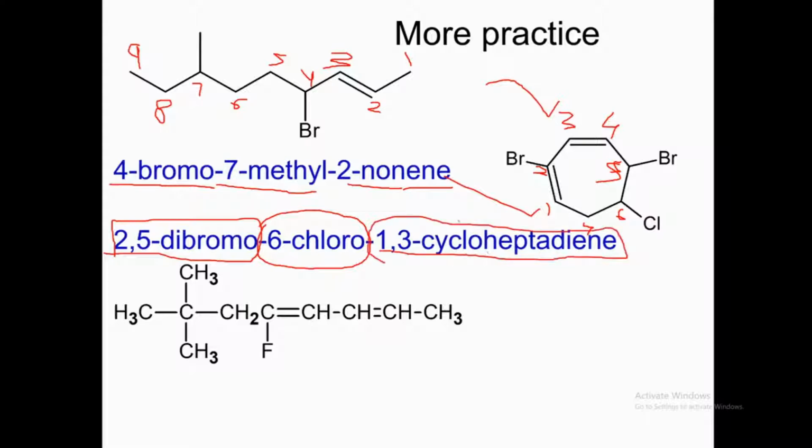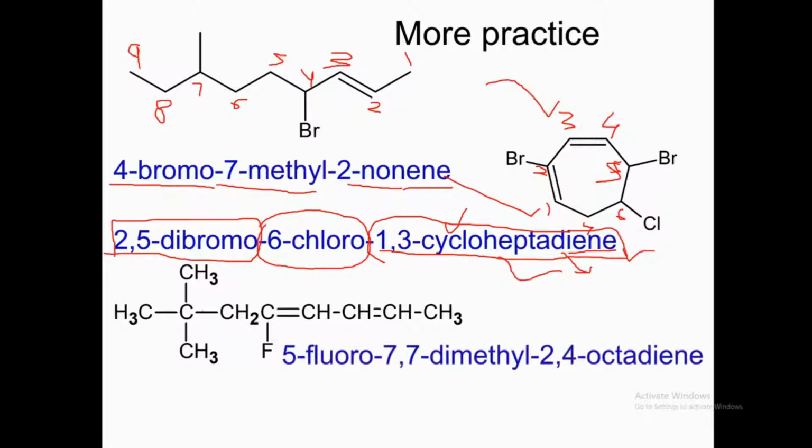Why cyclo? Because it's cyclic in structure. Why hepta? Because it contains 7 carbons. Why di? Because it contains 2 double bonds. Why ene? Because it contains a double bond. How about the next one? The next is 5-fluoro.